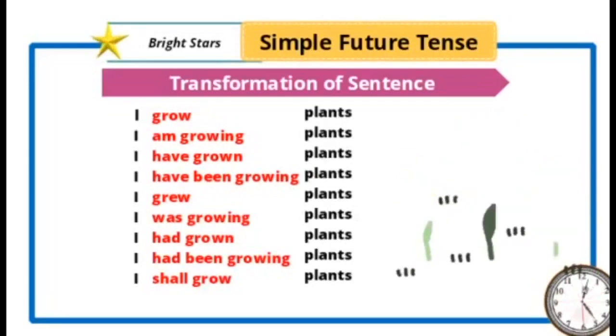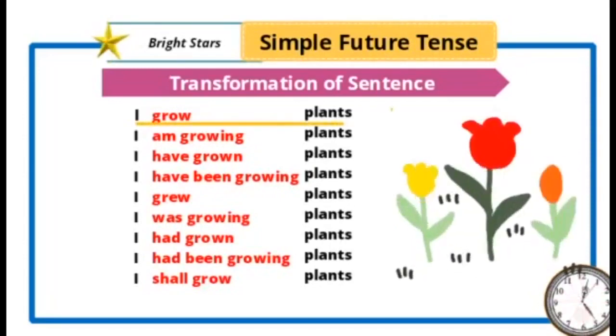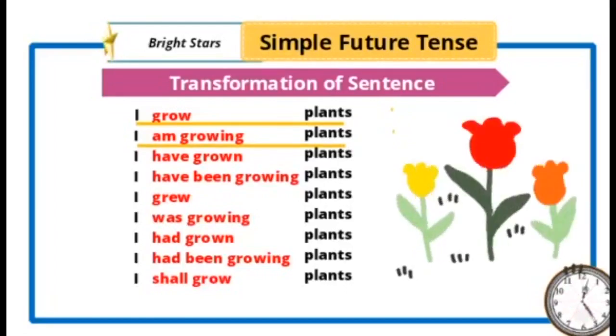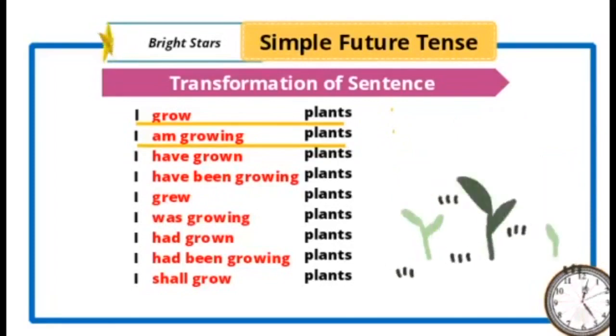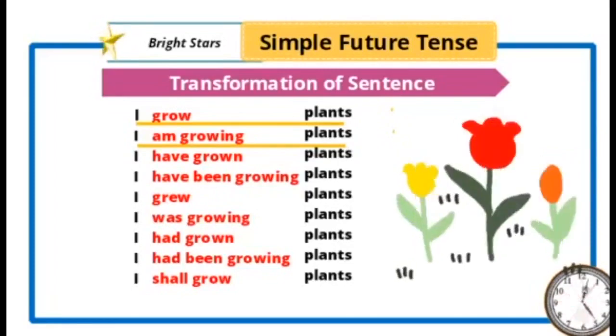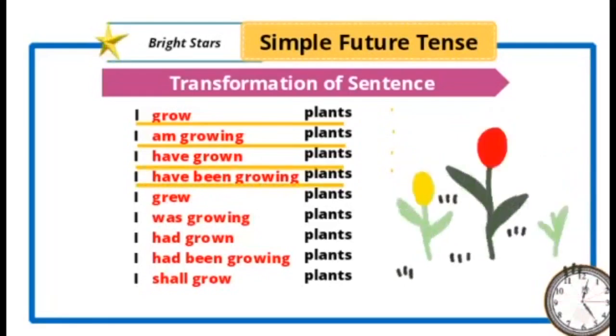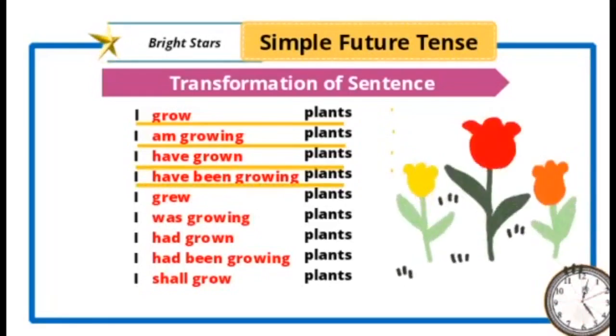First one you see, "I grow plants." That we know is simple present tense. "I am growing plants," that is present continuous tense. "I have grown plants," that is present perfect tense. "I have been growing plants," present perfect continuous tense.